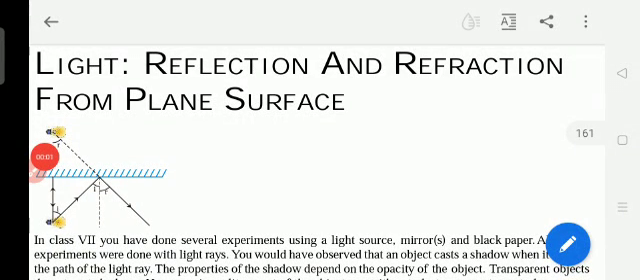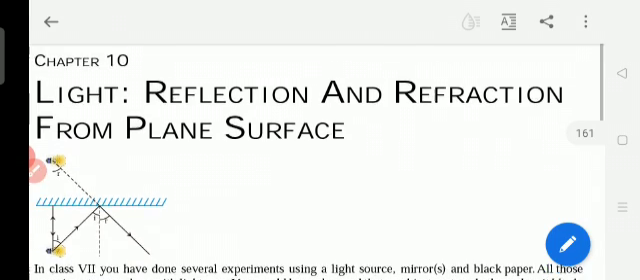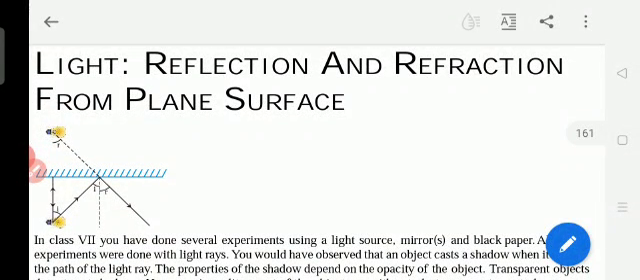Good morning, students. Today we start the new lesson, chapter 9, unit 2. In the textbook, it is chapter 10, light, reflection and refraction from plane surface. This lesson belongs to physics, a little tough. Listen carefully. While you listen to the videos, follow the textbook, underline the points. And if I ask you to write anything in the textbook, write it.